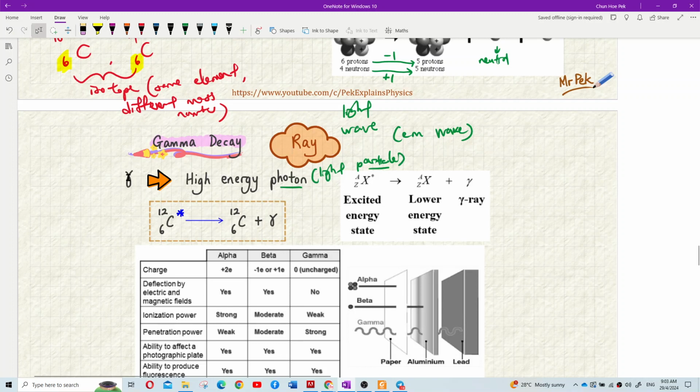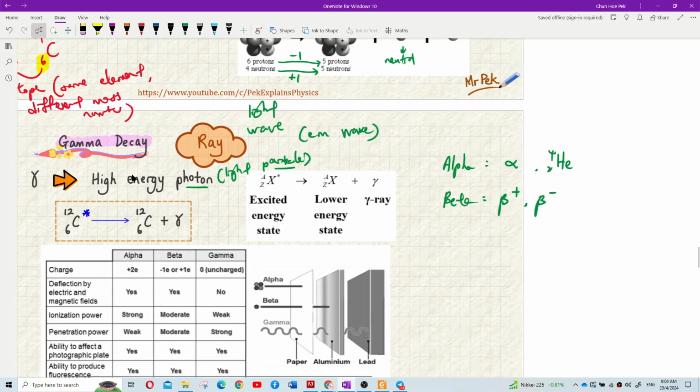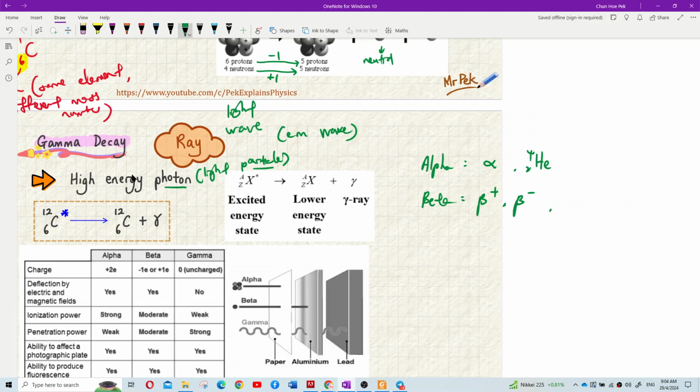So gamma decay. Gamma decay is kita tulis dia begini. So kan kita sudah belajar alpha. Kita boleh tulis dia begini, alpha ataupun helium 2 4. And then we have beta. Boleh tulis beta positif ke beta negatif, ya, ataupun dia adalah kita kata ini elektron positif 1 ataupun elektron negatif 1.